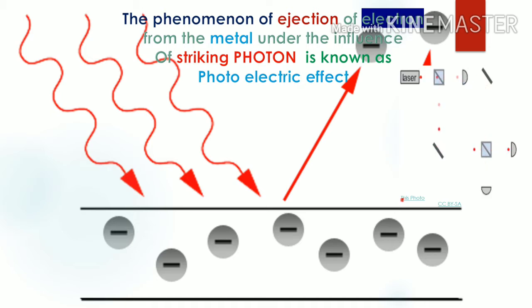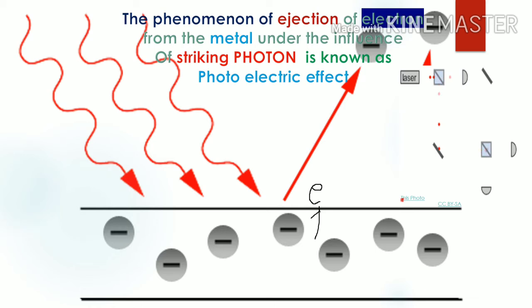When a photon strikes the surface of the metal, the metal absorbs energy in the form of the photon. This energy is used to eject the electron from the metal surface.